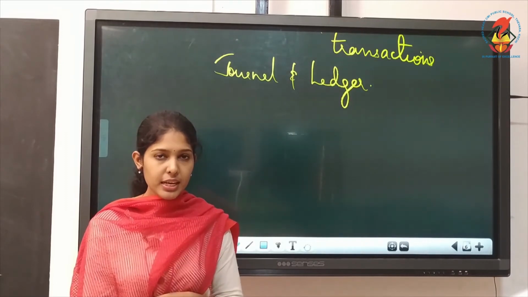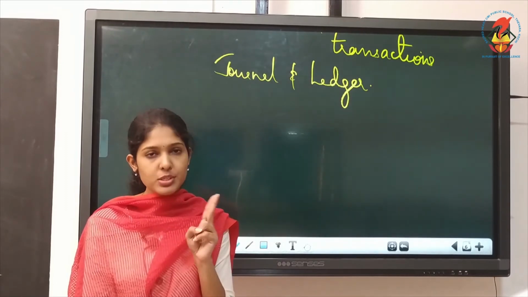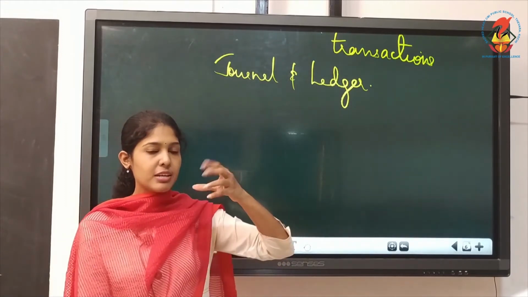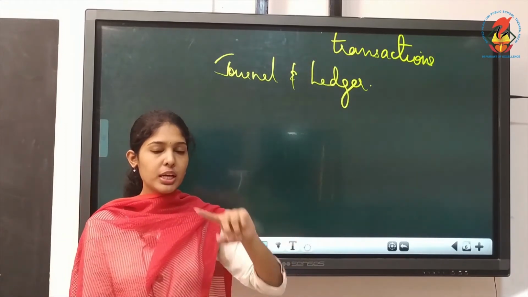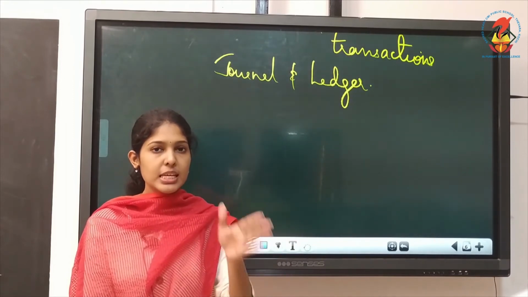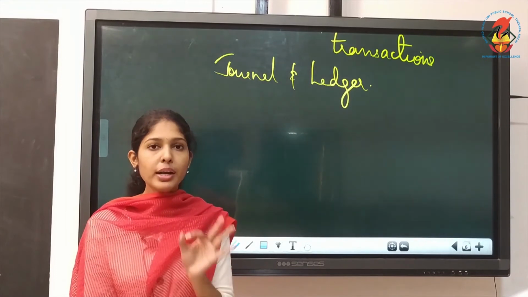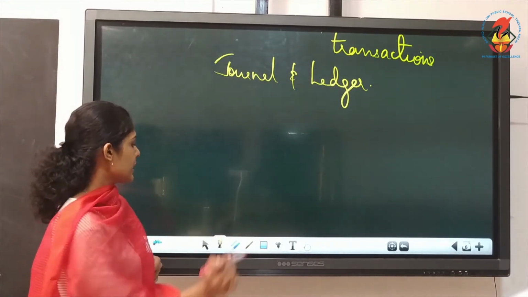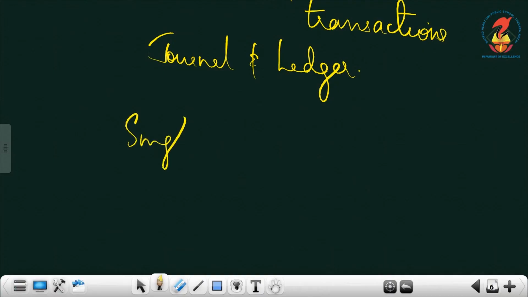Did you see the heading there? Single column, or it is also known as simple cash book. When I wrote the heading also, I had divided into two, the cash book, single and double. So now what we are going to write is single column cash book, or it is also known as simple cash book. You give the main heading single column cash book.